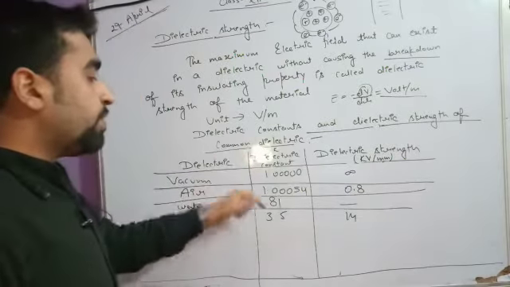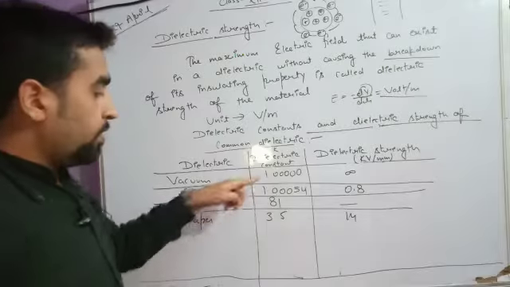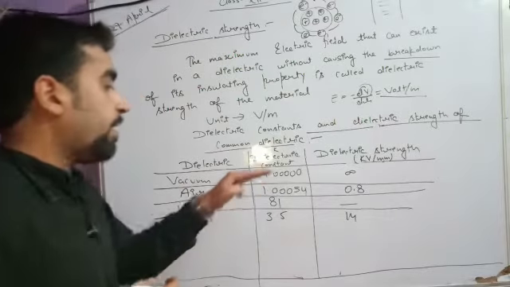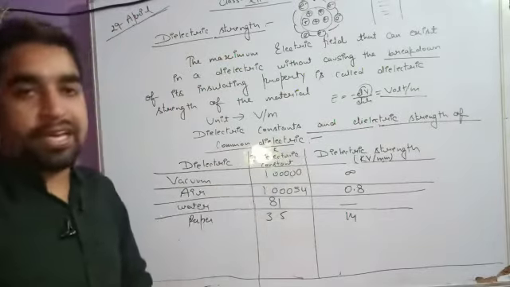Now, what is the meaning of this dielectric constant K? The dielectric constant is totally different from dielectric strength.